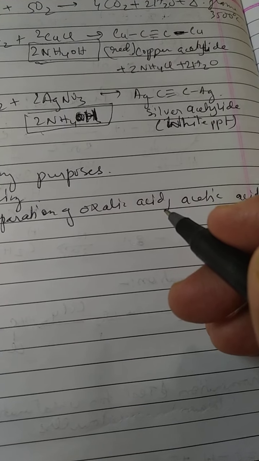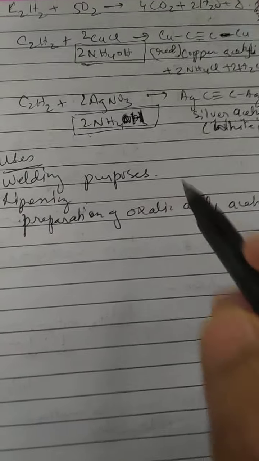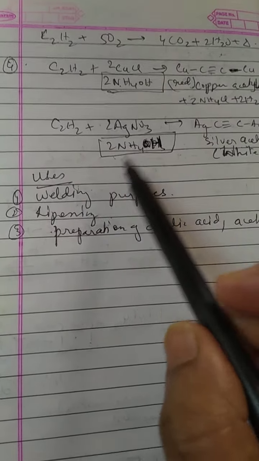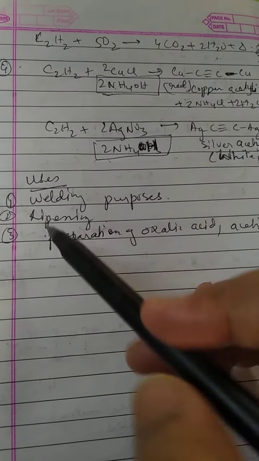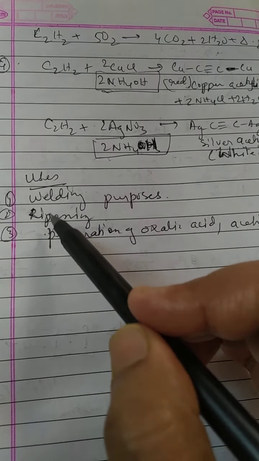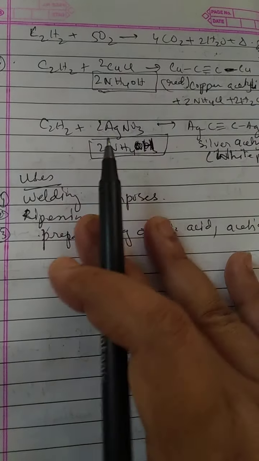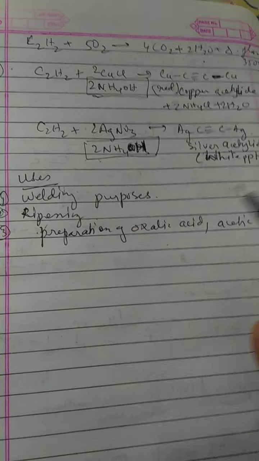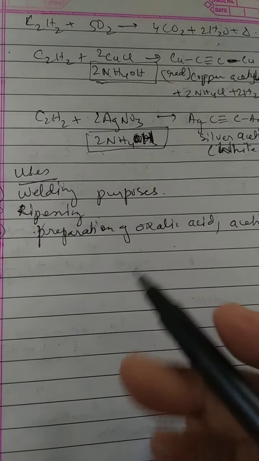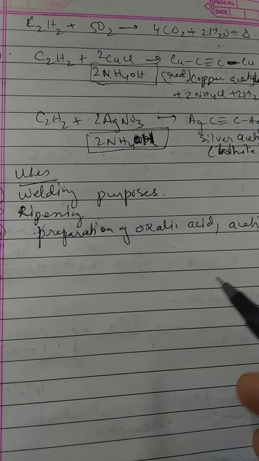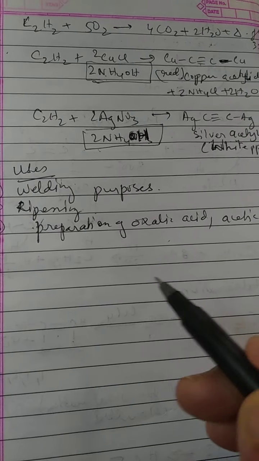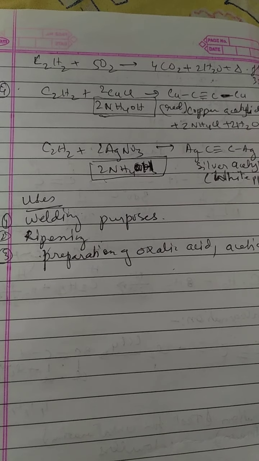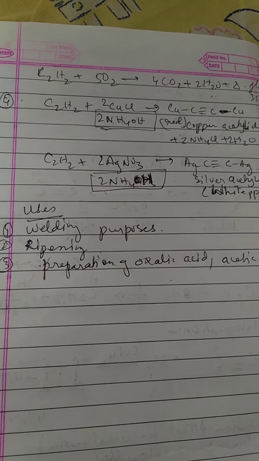Okay, so this is how you can relate these uses with the reactions. Ripening, you should know it. Preparation of oxalic acid, we have already seen how the oxidation of this with the help of potassium permanganate gives oxalic acid. It is also used in the preparation of acetic acid. So these are the main uses of acetylene, that is ethyne.